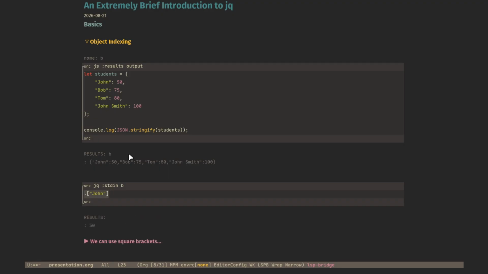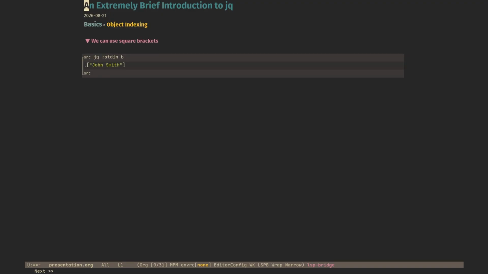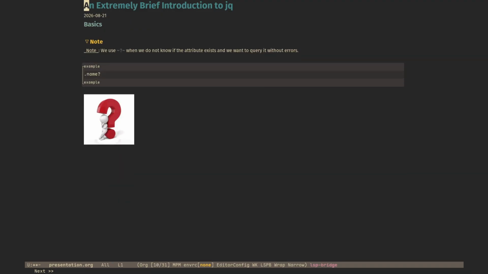This is another alternate syntax. You can use either square brackets or dot syntax like this, .John. However, you must use square brackets when using a key like John Smith with a space in between, because I think that's much cleaner. Here we go, Bob, 75. Here, John Smith, we can use the square bracket syntax. Boom, 100.